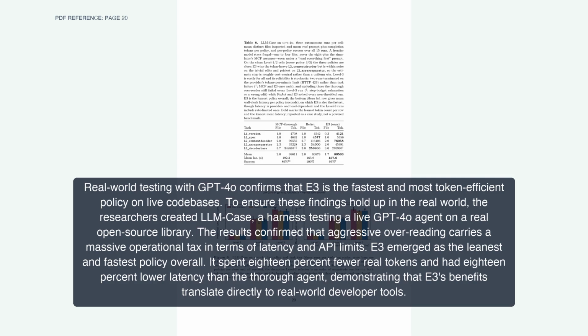Real-world testing with GPT-4o confirms that E3 is the fastest and most token-efficient policy on live codebases. To ensure these findings hold up in the real world, the researchers created LLM Case, a harness testing a live GPT-4o agent on a real open-source library. The results confirmed that aggressive overreading carries a massive operational tax in terms of latency and API limits. E3 emerged as the leanest and fastest policy overall. It spent 18% fewer real tokens and had 18% lower latency than the thorough agent, demonstrating that E3's benefits translate directly to real-world developer tools.